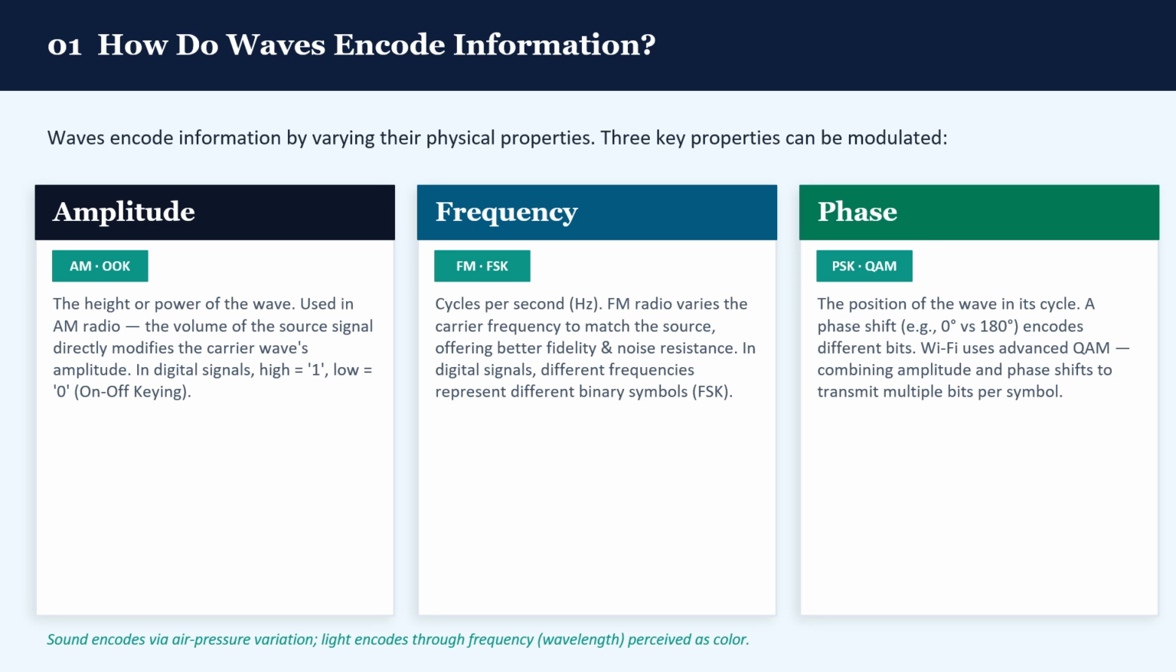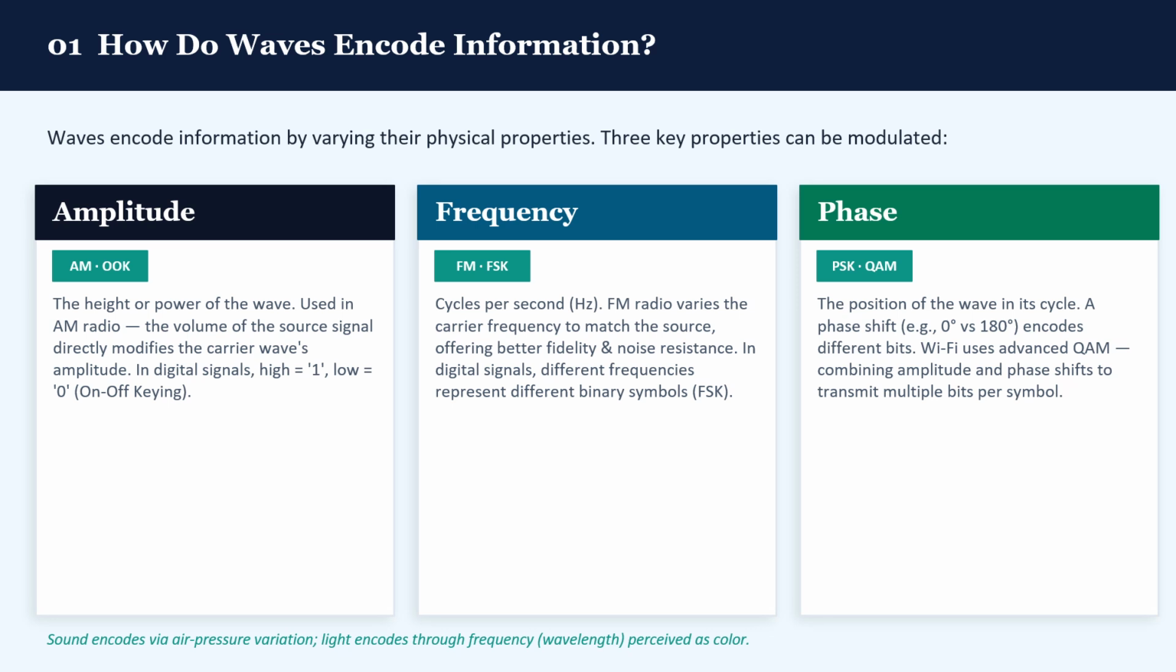Waves carry information by changing or modulating their physical properties. There are three main ways this works. First, amplitude. This is the height or power of the wave. When we change the amplitude to carry a signal, we call it AM, like in AM radio. Digitally, a high amplitude can mean 1, and a low amplitude can mean 0.